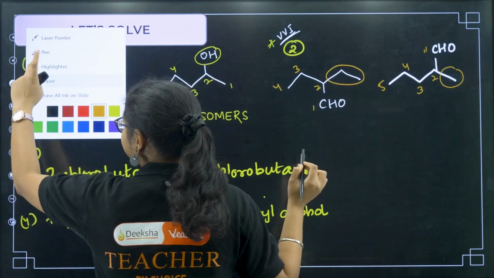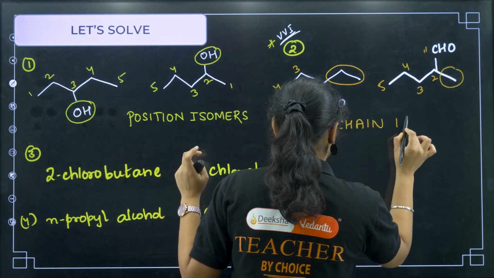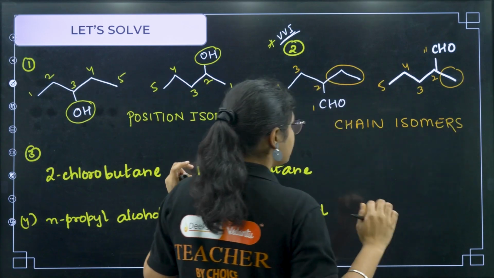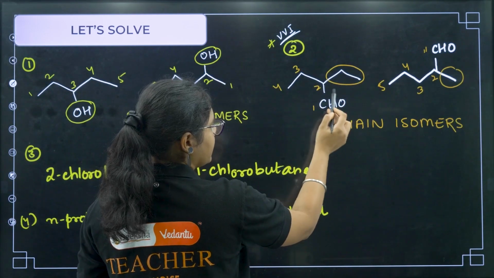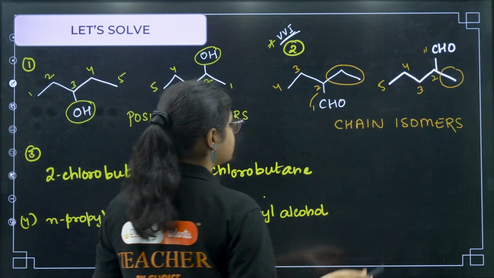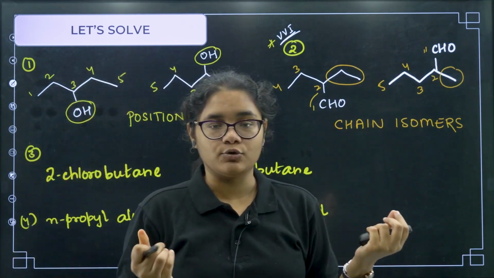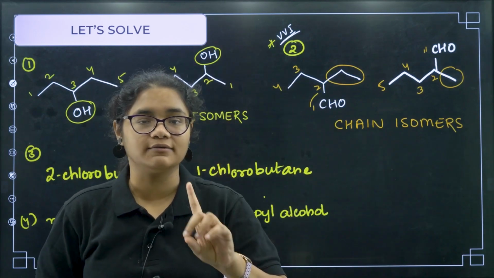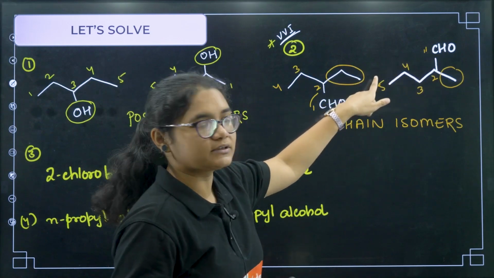Clear? You might think it is on the third carbon or the second carbon, but always remember, if an aldehyde group or acid group is present, then that carbon has to be given number 1. That is why you have to start the numbering from that carbon.